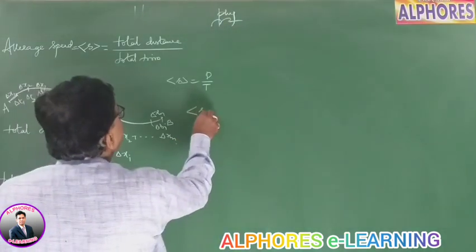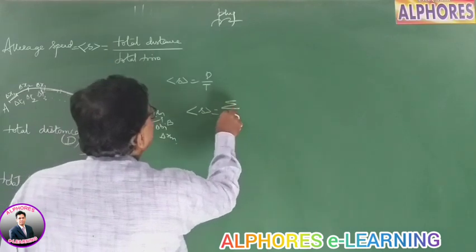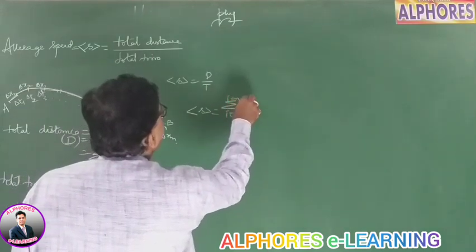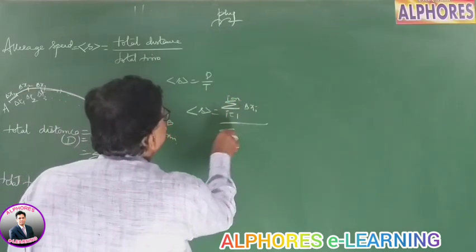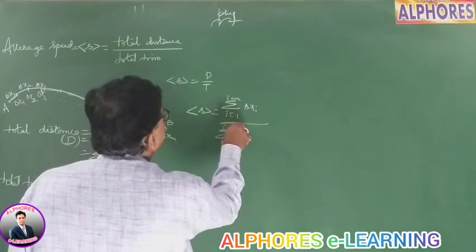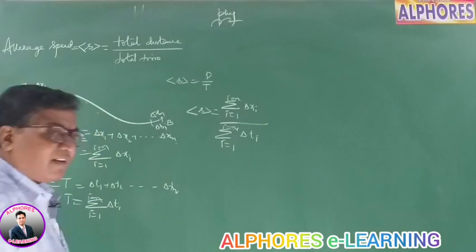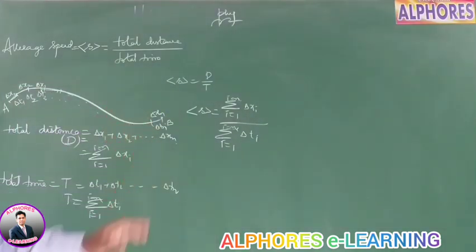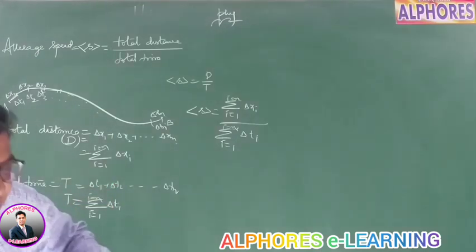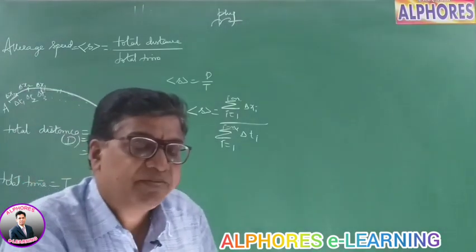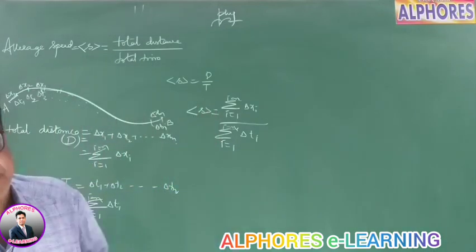Then we can mathematically represent it as the sum from i=1 to n of delta xi, divided by the sum from i=1 to n of delta ti. Total distance covered by total time taken. This is called the average speed of the body. Right? So the average speed. It is moving with non-uniform speed, so at different instants, the values are different.